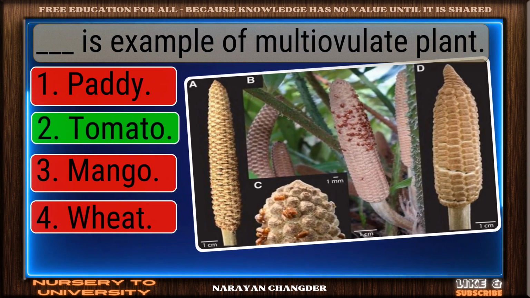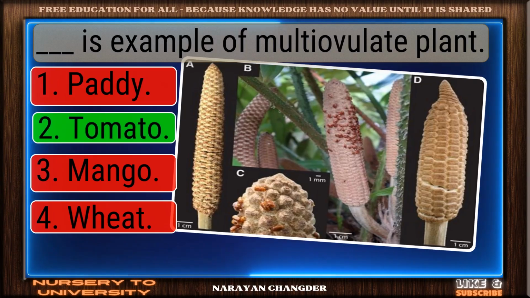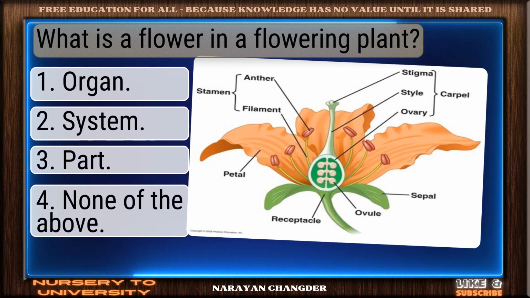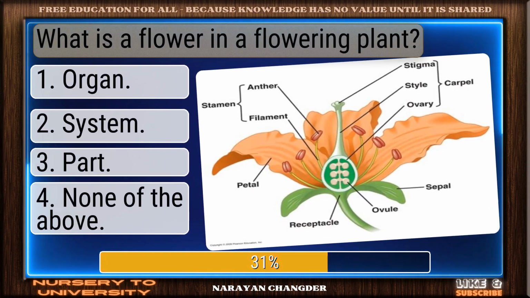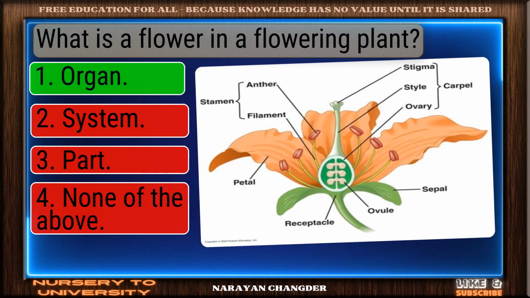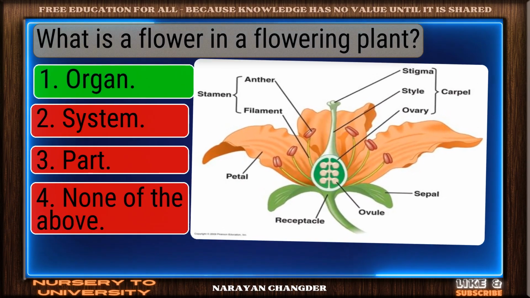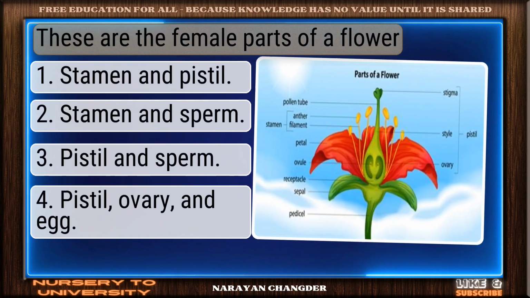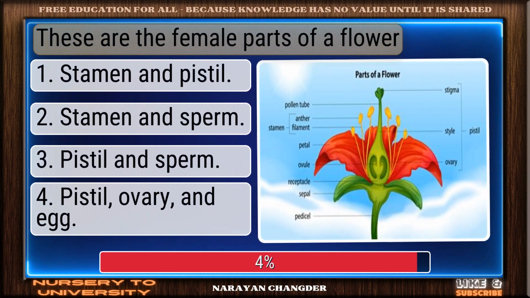Good job. Your answer tomato works well here. Question number 100. What is a flower in a flowering plant? Excellent choice. Organ is the right answer. Question number 101. These are the female parts of a flower.